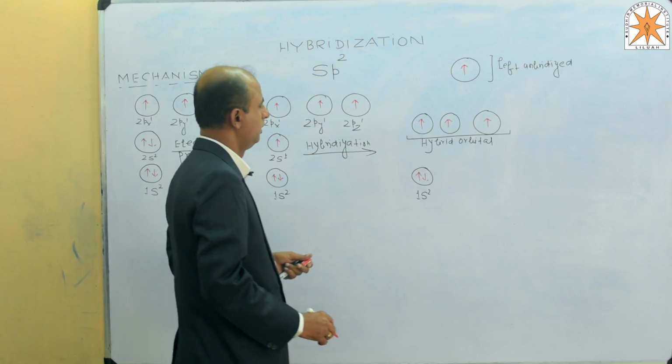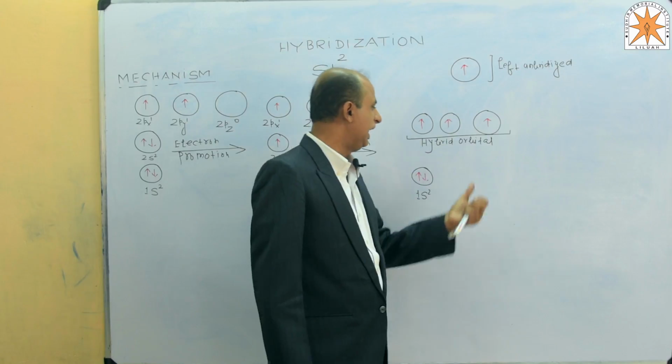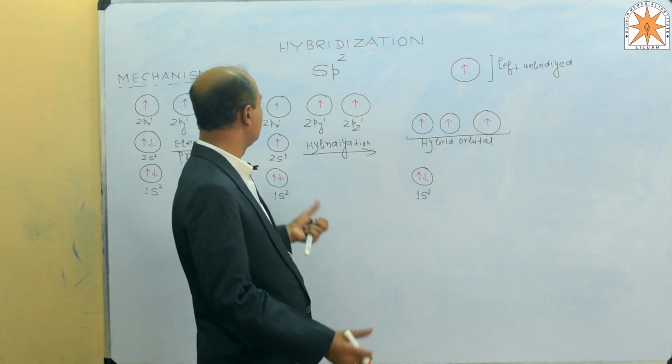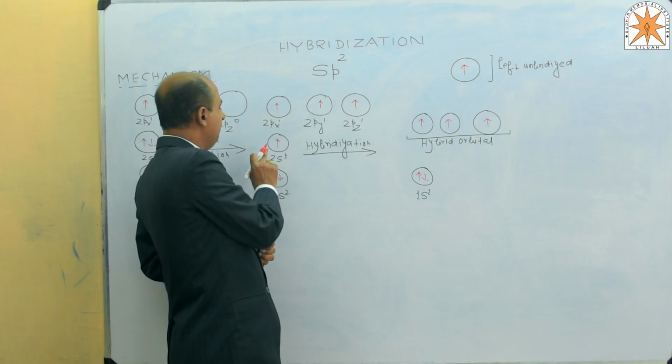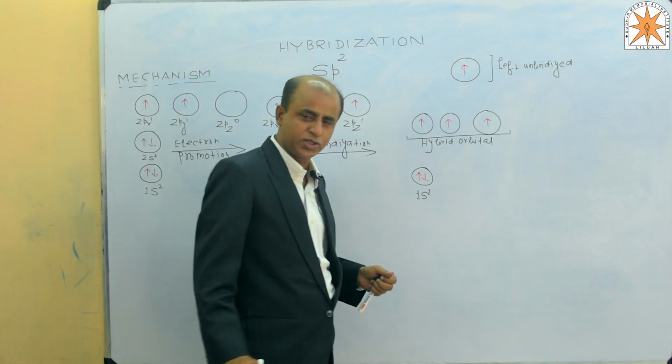The hybrid orbitals formed by this mechanism, formed by the mixing of s and 2p, are said to be sp2.